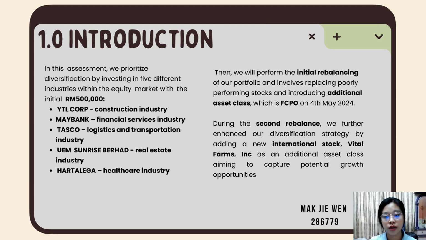Firstly, I will present a part of the introduction of this assignment, which is diversification by investing in 5 stocks from different industries within the equity market with 500,000 ringgit Malaysia, which are YTL Corporation Berhad, Bank Berhad, Taskor Berhad, UEM Sunrise Berhad, and Hartalega Berhad.